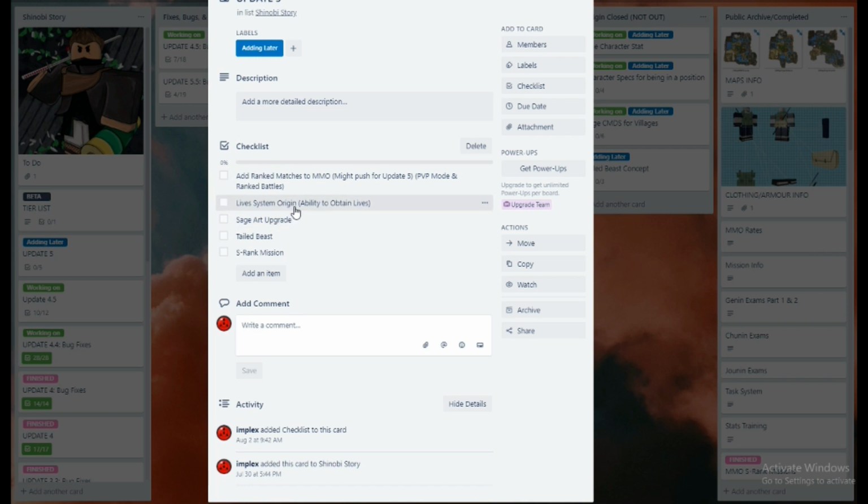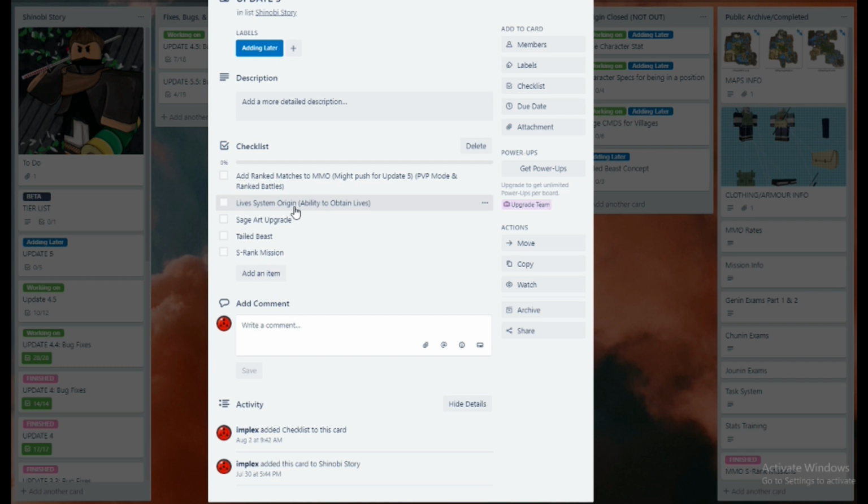The next big thing is a lives system for Origin, the ability to obtain lives. We only have 1 moderator within Origin. Right now, we only have that one moderator because he's the only one doing work inside the game, going around and banning exploiters. We might get more moderators, but that depends on how much Robux is coming in, because right now the Robux is fluctuating from high to low. So we have to see if we can hire more moderators for the Origin system.